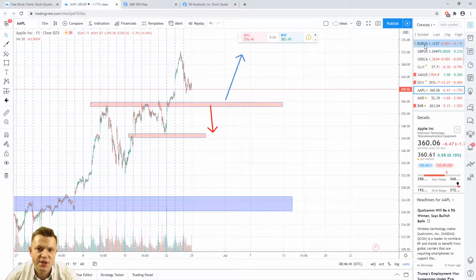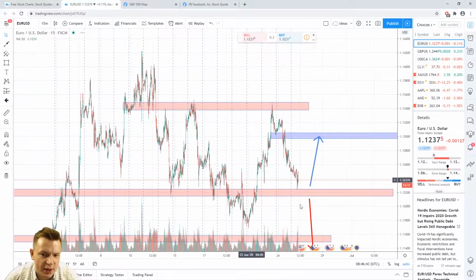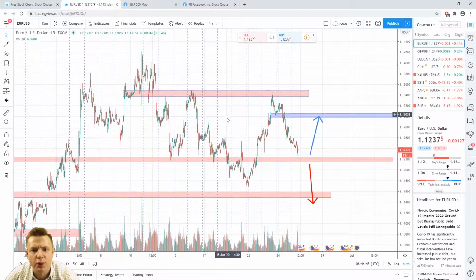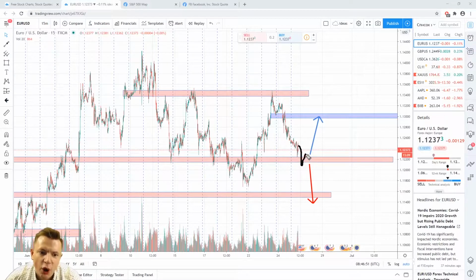Well, let's start with euro. In euro right now, price stays near an important level around 1.1220. That's why it pretty much depends on how price will break this level. If price forms a false breakout or reversal pattern near this level, it will be a nice opportunity to take a long. In this case, the first target will be around 1.13.